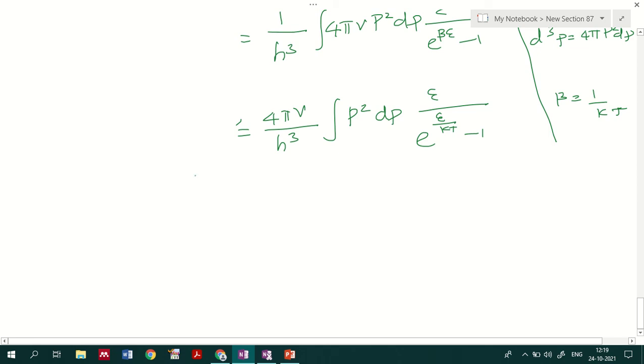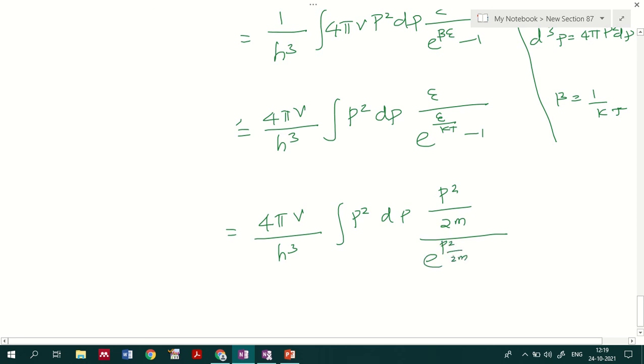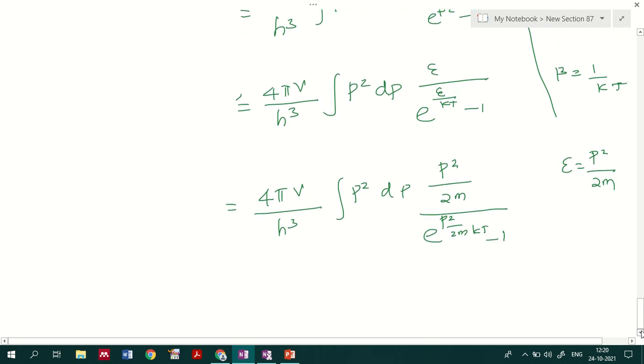Now I can replace this epsilon by p itself. So 4 pi V by h cube, p square dp. This epsilon is an energy term, which I can represent as p square by 2m, divided by e raised to p square by 2mkT minus 1. Here we substitute epsilon equal to p square by 2m, where p is the momentum and m is the mass.